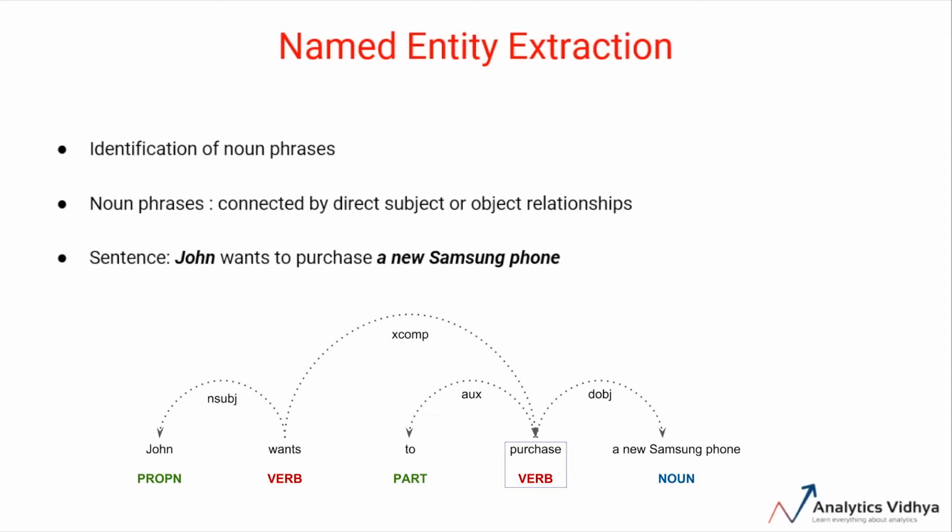This root has three leaves. One corresponds to the word wants, connected by the complement relation. The second leaf is connected by the auxiliary relation to the word to. And the third connection is not a leaf, it's a phrase corresponding to a new Samsung phone connected by the direct object relation. This means that the object phrase, or one of the noun phrases of this sentence, is a new Samsung phone. Further, the word wants is connected to John by the noun subject relation, which indicates that John is the subject and is also one of the noun phrases. So if we parse this tree, we can obtain two noun phrases, John and a new Samsung phone.